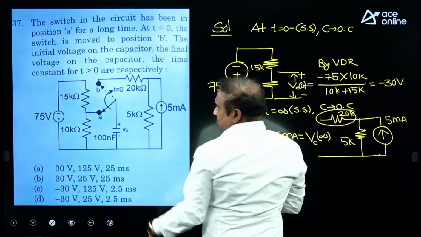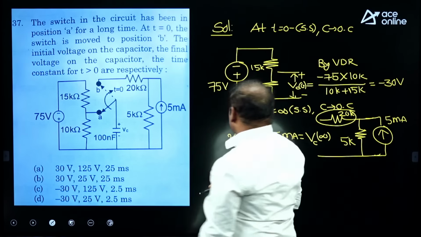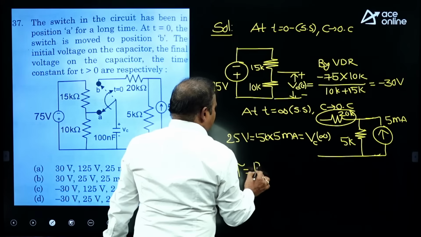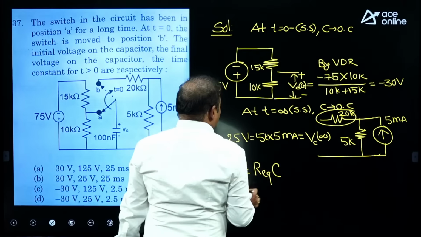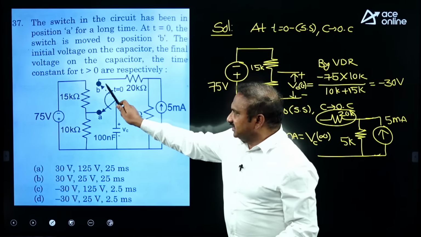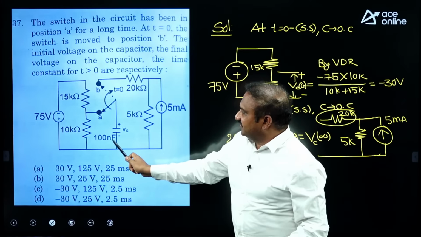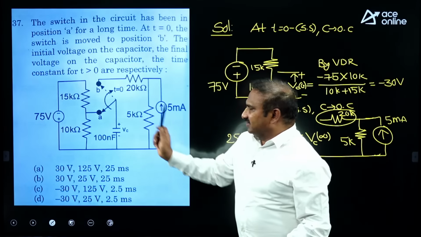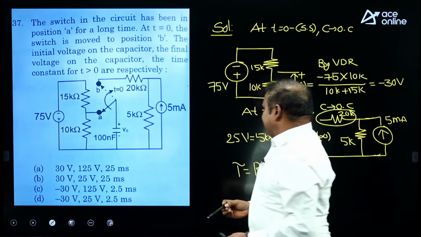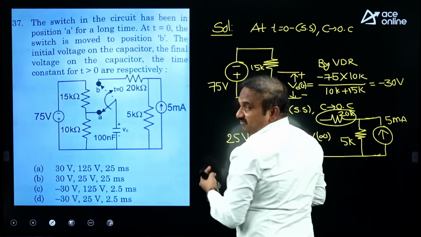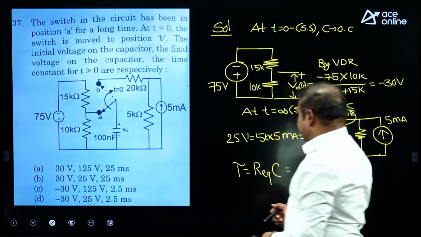And after t equal to 0, one more value you have to take, the time constant. The time constant tau is equal to R equivalent into C. Only one capacitor is there. After t equal to 0, when the position of the switch is at B, the capacitance value is 100 nanofarads, and to take R equivalent, the independent current source should be deactivated. Then 20k and 5k are both in series.